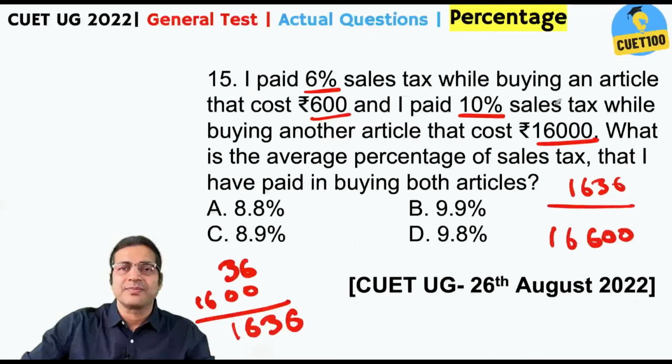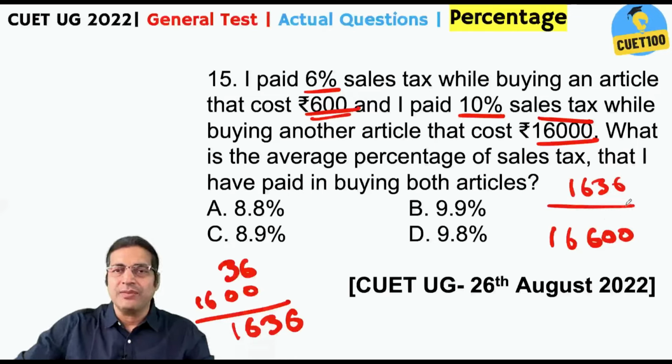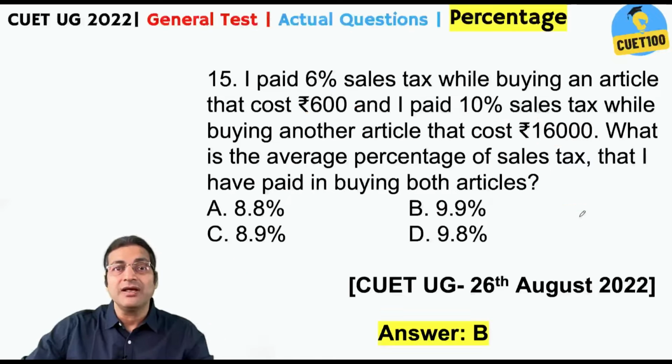16,600. This one plus this one put together. So you have to get 1636 divided by 16600 into 100 in order to get the percentage, right? I'm sure you're smart enough to calculate that yourself, and your answer is option B.